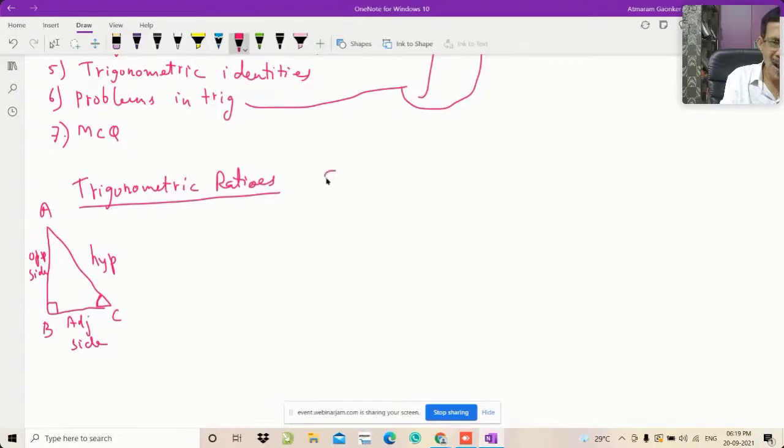To remember that, the word that you have to remember is SOH CAH TOA. The word is SOH CAH TOA. SOH is SOH, CAH is CAH, and TOA is TOA.